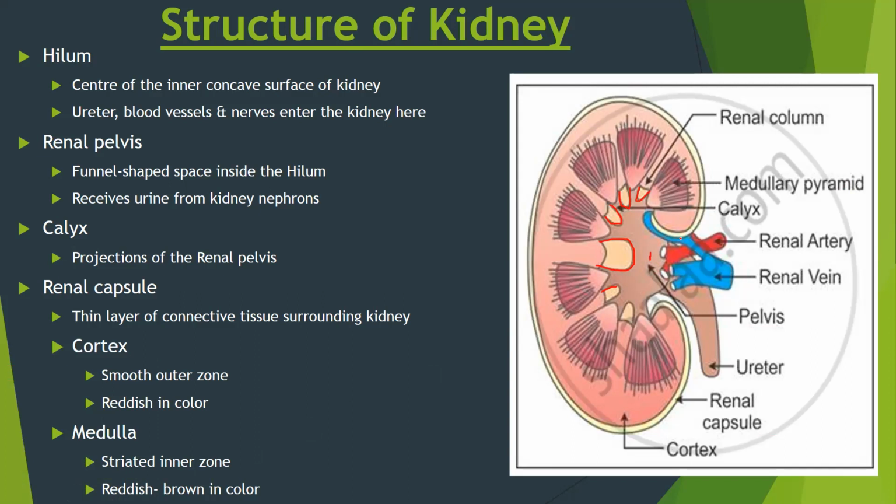Now, the kidney is divided into two parts. The outer part is known as the cortex. You can see over here, this is the cortex. And the inner part is the medulla. The medulla has got medullary pyramids. You can see, this is the medullary pyramid.